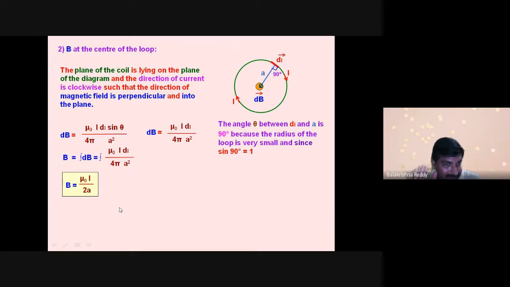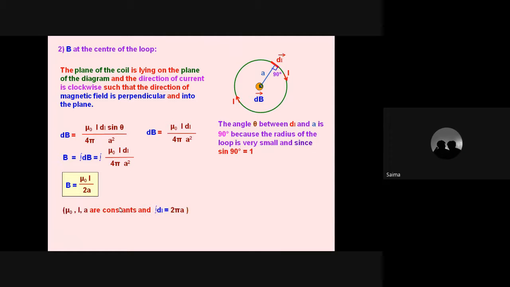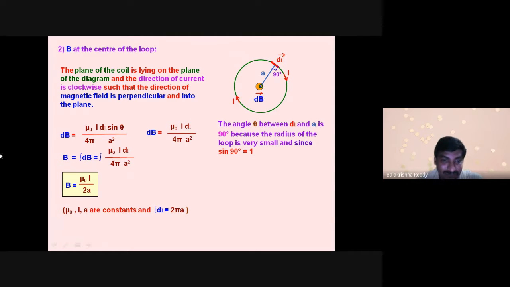Are you getting my point? Therefore, mu naught and I are constants and the closed integral of dl is 2 pi a. So 2 pi a gives us the circumference of the circle. That's why you got this equation in terms of 2a. It was 4 pi a square, and became 2a because of the closed integral of dl.